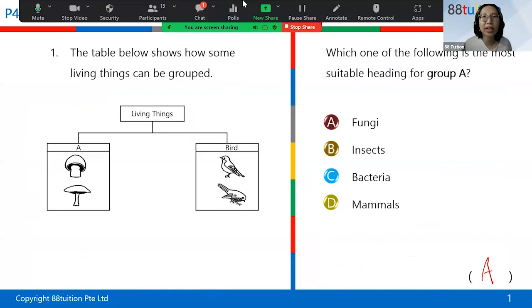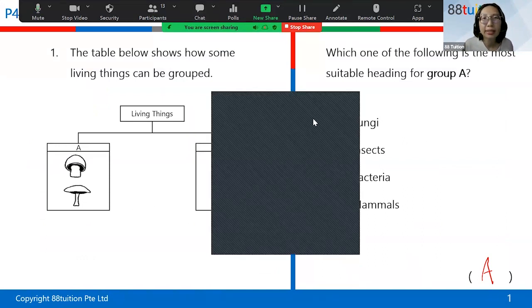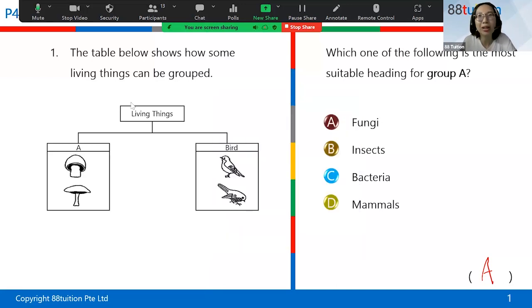Now, can everybody type in the chat? Is fungi a plant? Right, quickly. Is fungi a plant? Good job. Most of your answers are correct. Let me see if there's anybody who gave me the wrong answer. All correct answers. Nobody's giving me a wrong answer. Well done, everyone. So fungi is not a plant. So this question one is so easy.